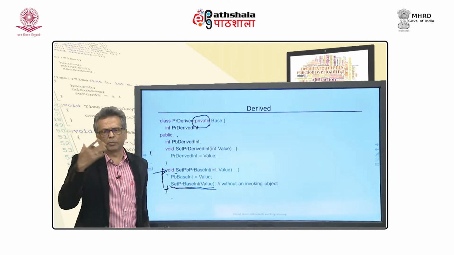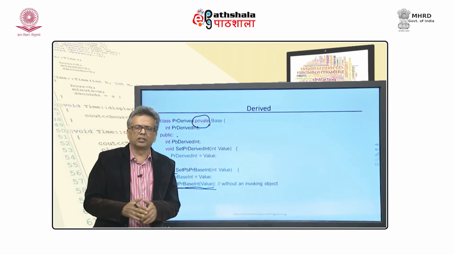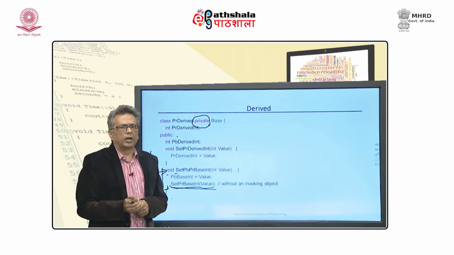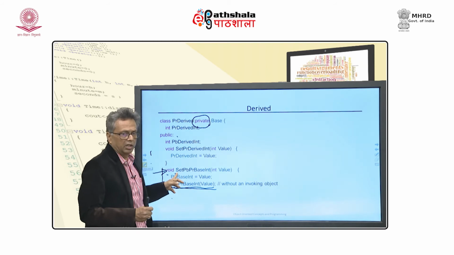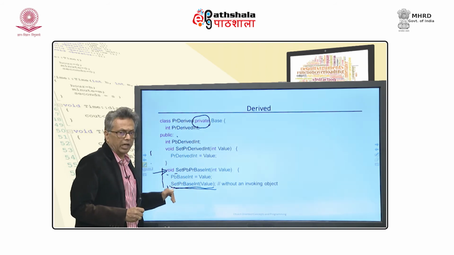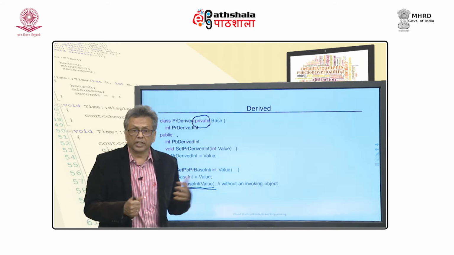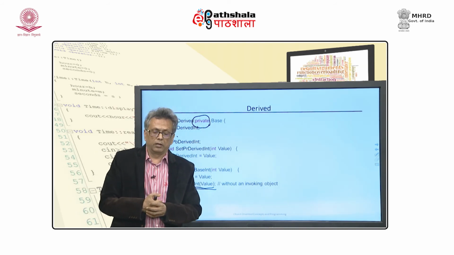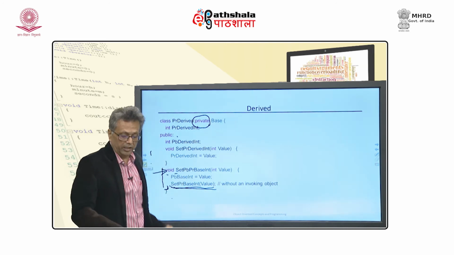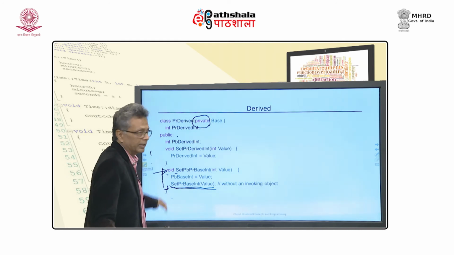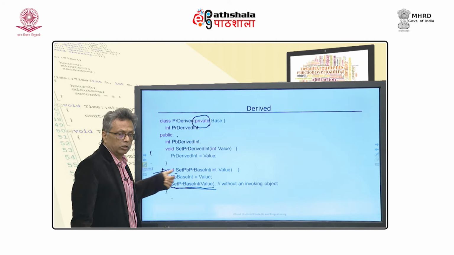How it is done, you will probably understand when I talk about the this pointer and how it is implemented and how the C++ object model works, but basically it is the same object which has invoked this that is used as the argument to invoke this. So, though I am using this member function as if it is a standalone function, it is not truly a standalone function or non-member function, it is basically a member function, and the invoking object is the very object which has invoked this.